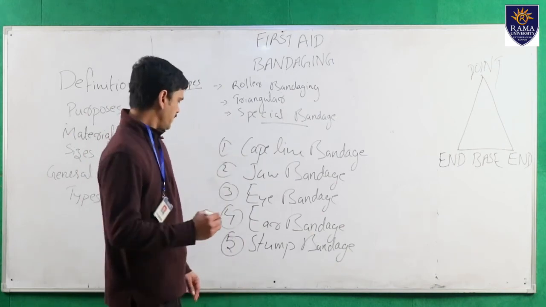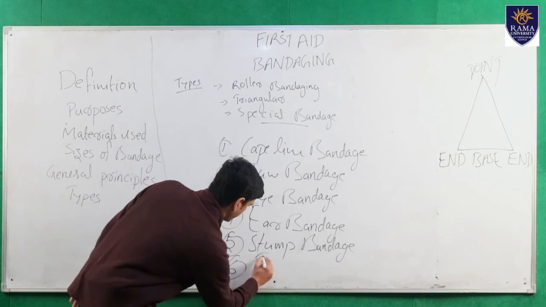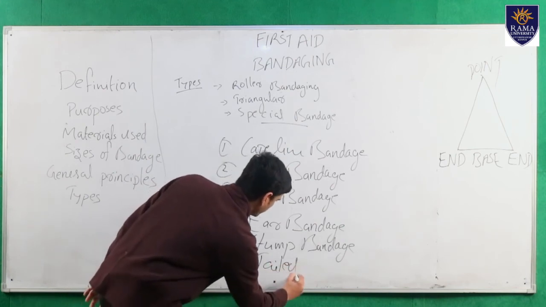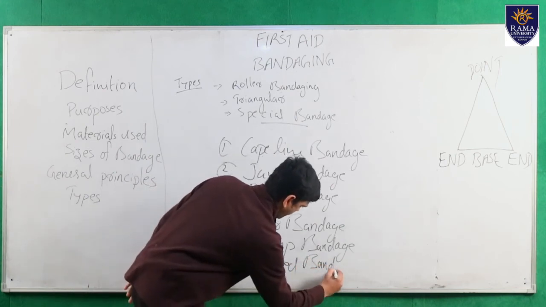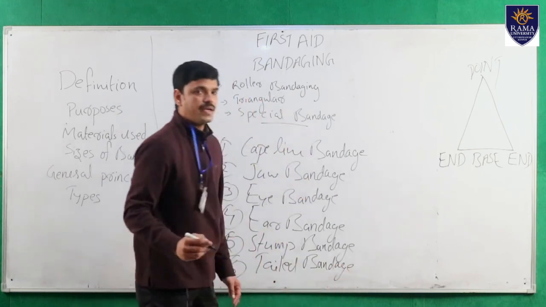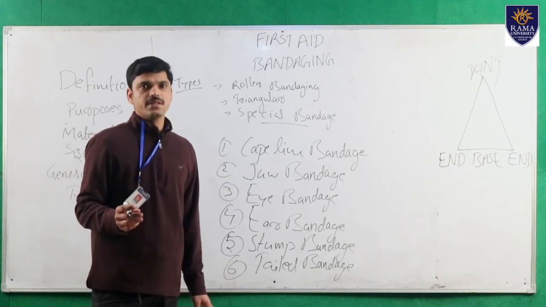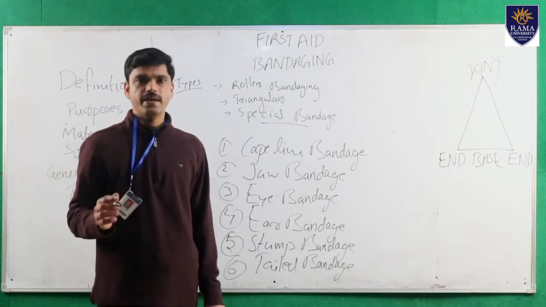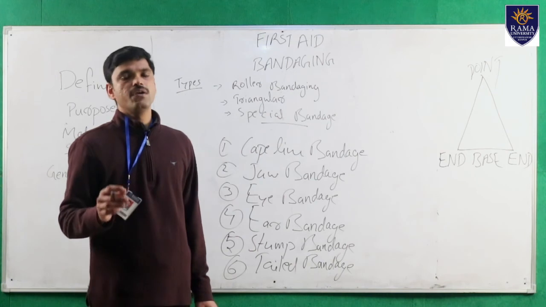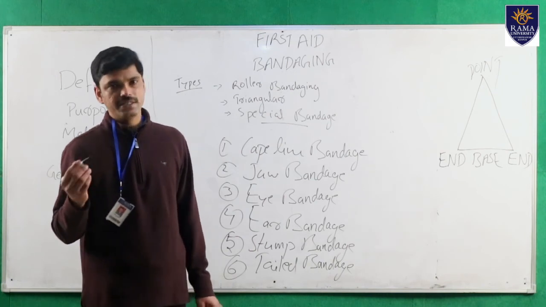And next, tailed bandage. In tailed bandage, there are four types: T bandage, double T bandage, four-tailed bandage, and many-tailed bandage.